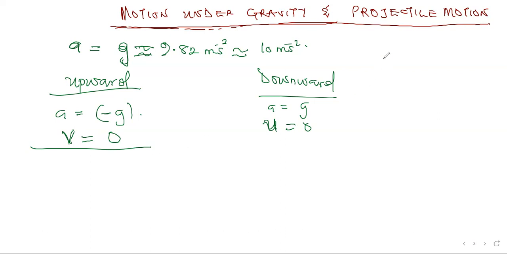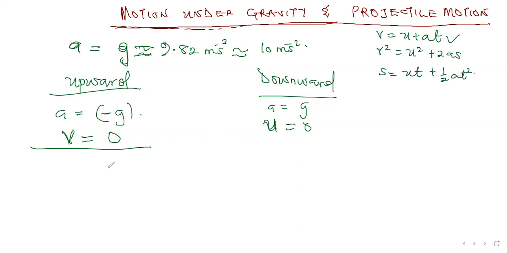So, treating the equations, let me quickly write the equations there. We have V equals U plus AT. We have V squared equals U squared plus 2AS. We have S equals UT plus half AT squared. Okay, these are the equations we've got.